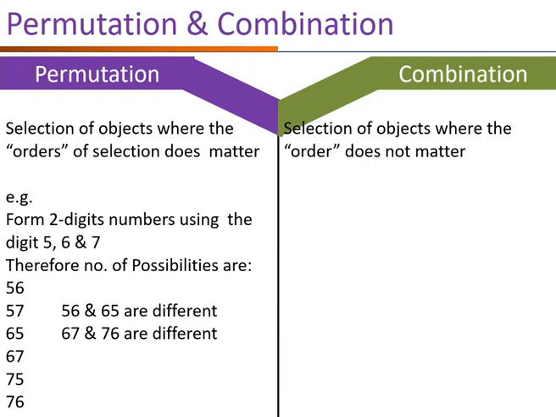In combination, the selection of objects where order does not matter is called combination. For example, from a team of Sita, Ram and Meera, choose any two members.